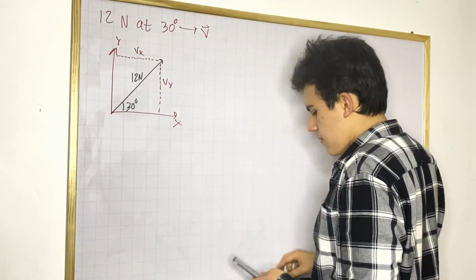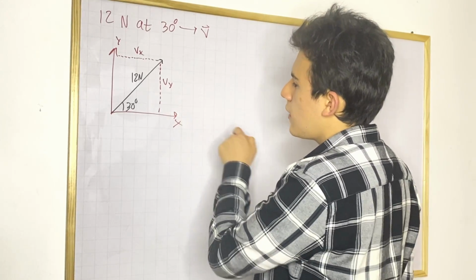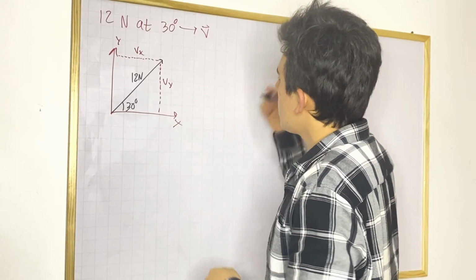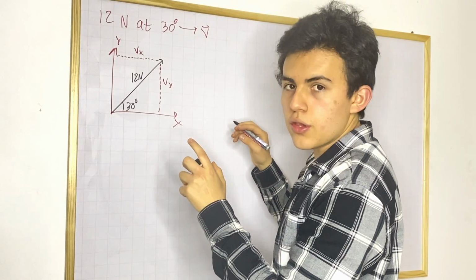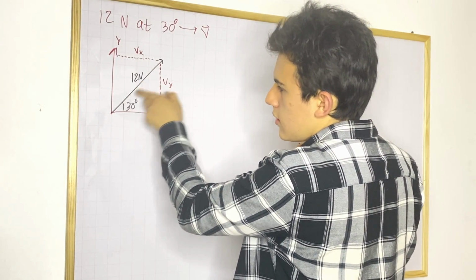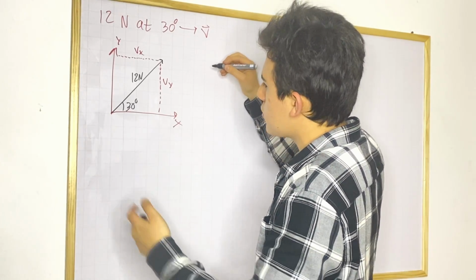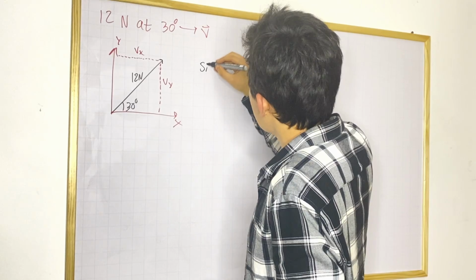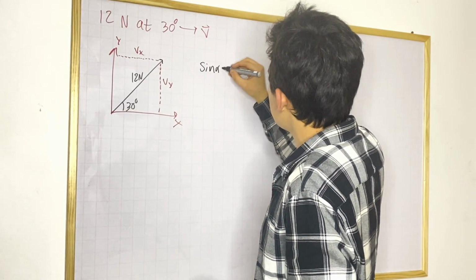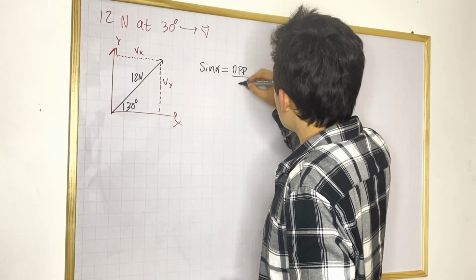So let's do that. So we know, first of all, that we have 30 degrees, and let's go first with Vy. So let's find an equation that relates this angle, this hypotenuse, and Vy. If you remember some trigonometric functions, remember that the sine of any angle alpha is going to be equal to the opposite side over the hypotenuse.